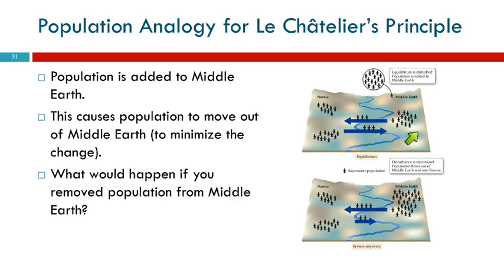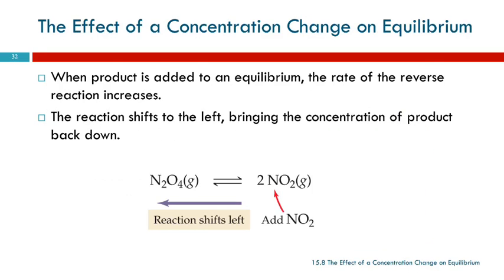What if a whole bunch of people died? Then the people in Narnia are like, ooh, there's all that space over there, I'm going over there, right? So if you take things away, the equilibrium shifts to replace them. You put more in, it shifts to get rid of them. It's ornery, right? It fights back against change.